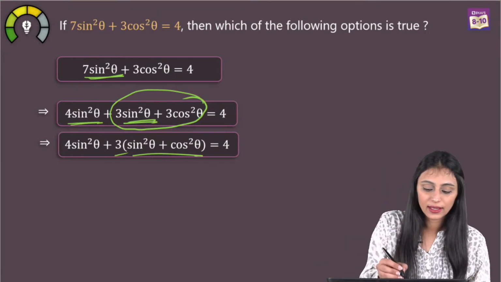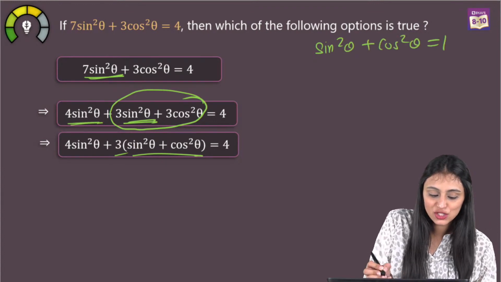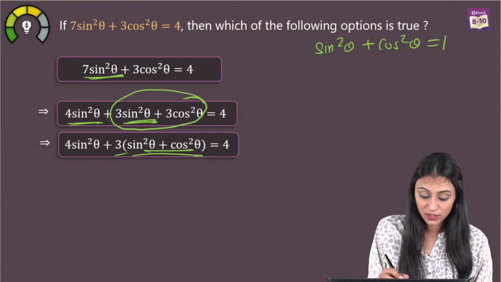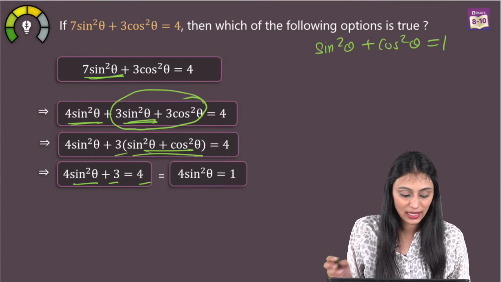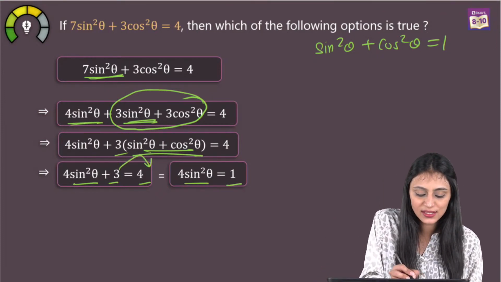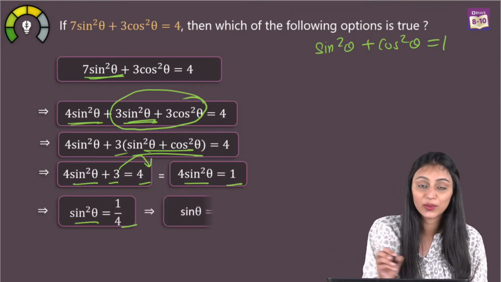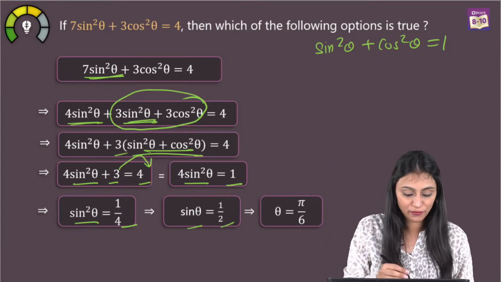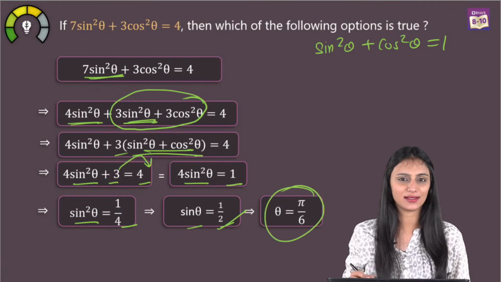Now I know one thing: sine square theta plus cos square theta is actually equal to 1. If this is 1, we can say that 4 sine square theta plus 3 would be equal to 4. Let's take this 3 to the other side. What we have here, 4 sine square theta is equal to 1. So sine square theta would be equal to 1 by 4. So sine theta would be equal to the square root of 1 by 4, which is going to be 1 by 2. So theta is pi by 6, correct?